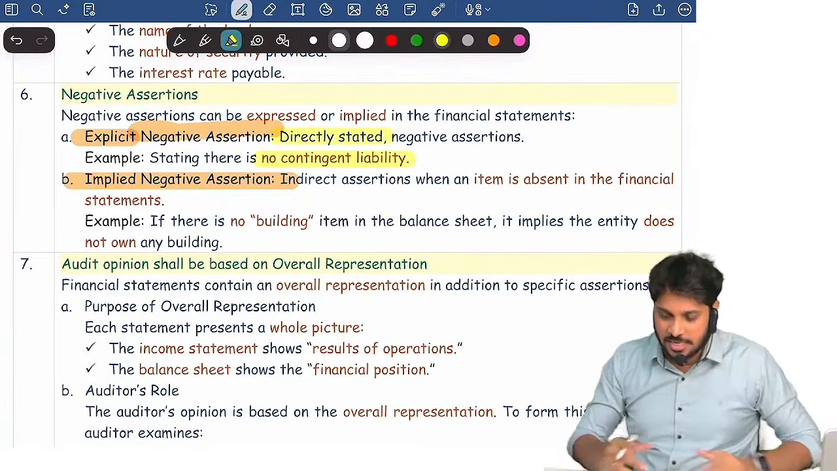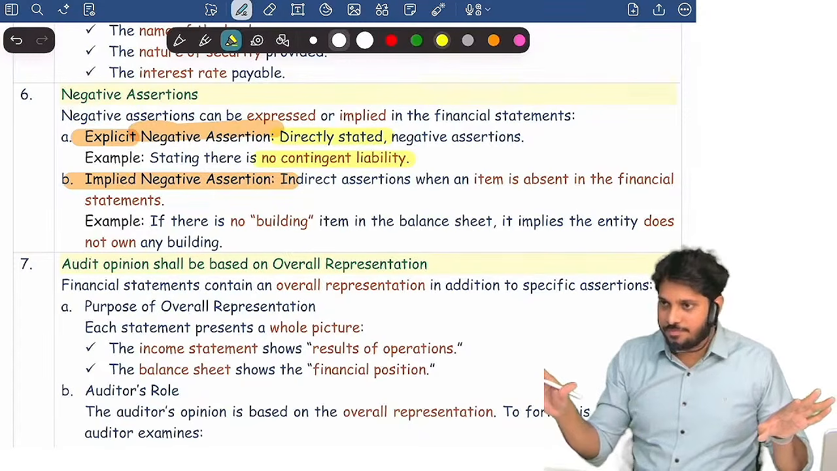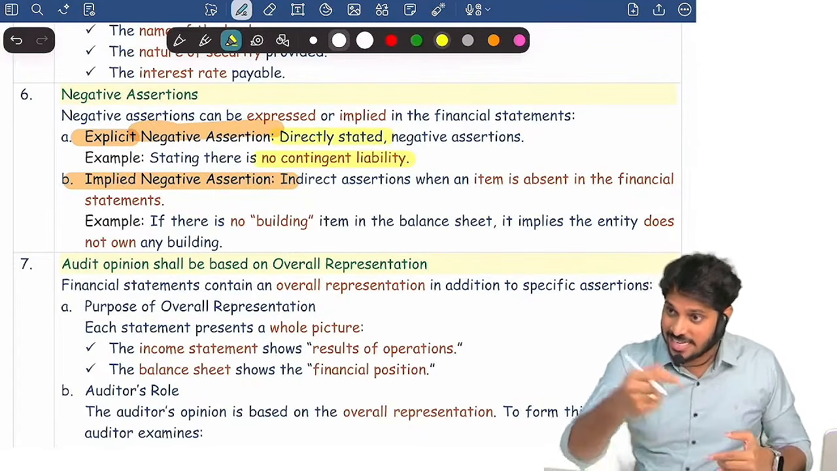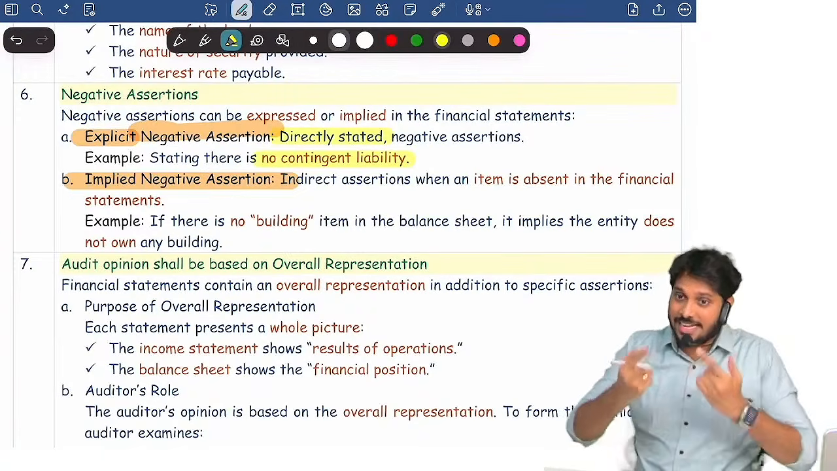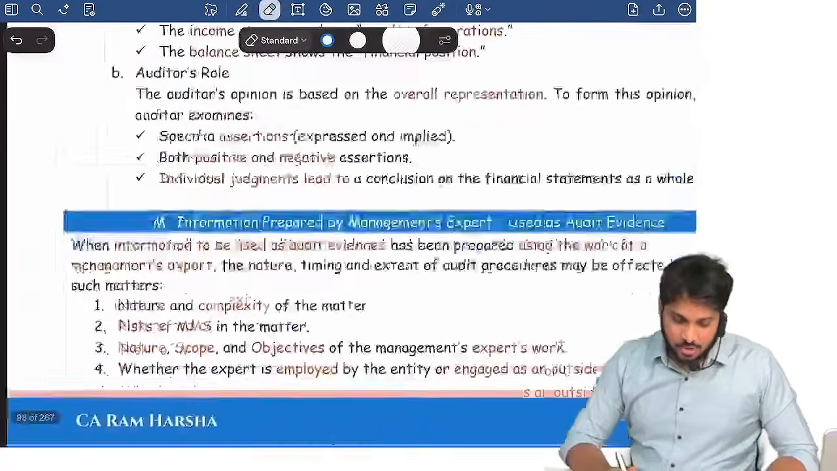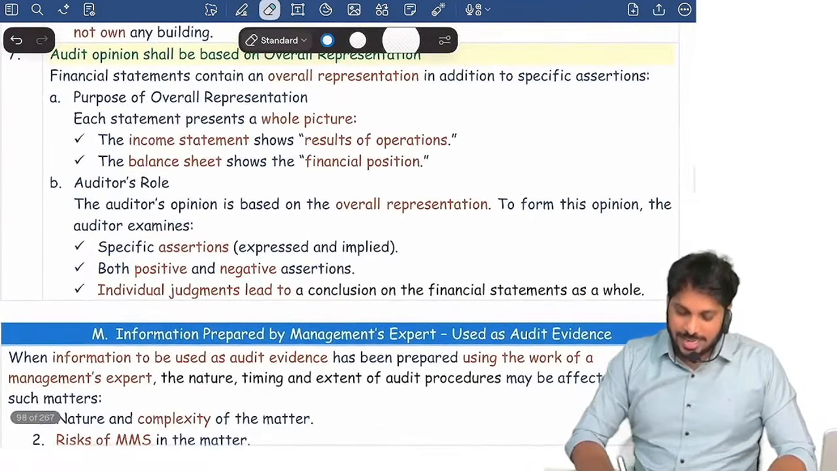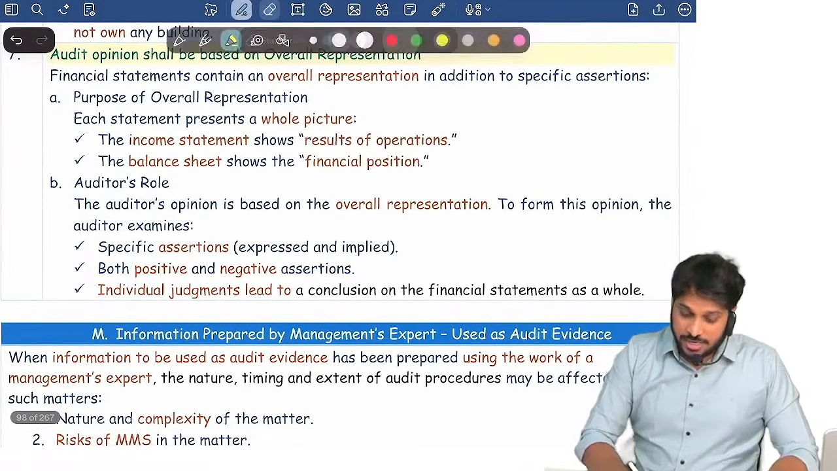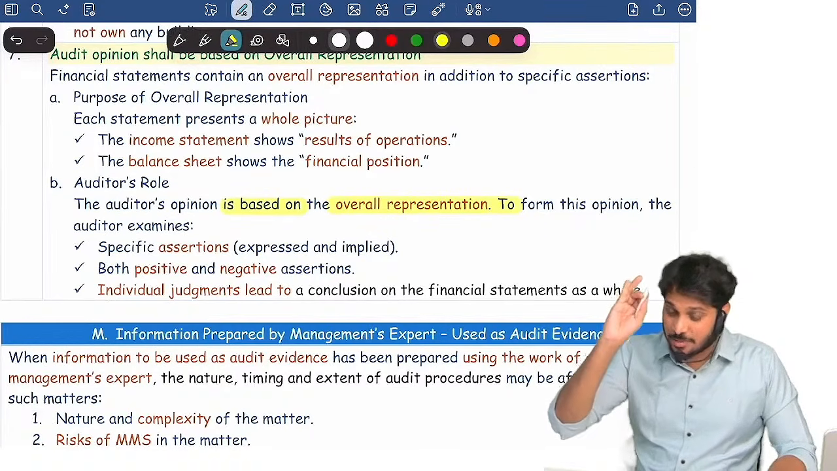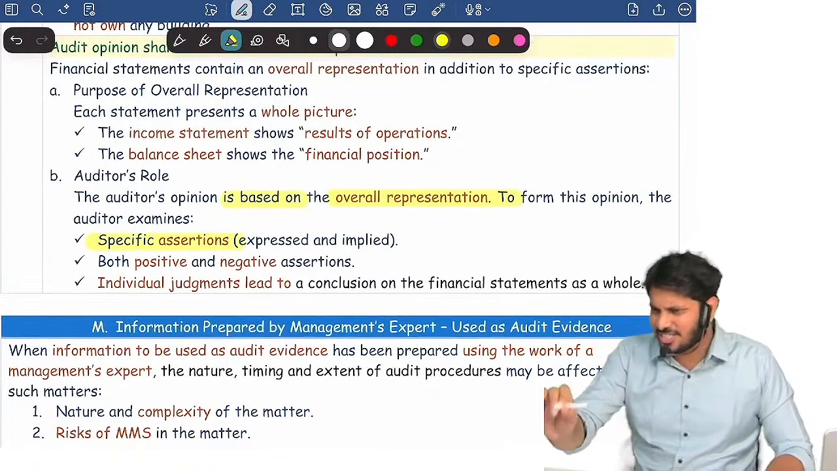Negative assertion means we are saying we don't have it. Assertion means saying we have it. We did that, that's an assertion. We didn't do that, that's a negative assertion. Able to understand? Next. So ultimately the auditor has to base his opinion on the overall representation of financial statements, considering various assertions.